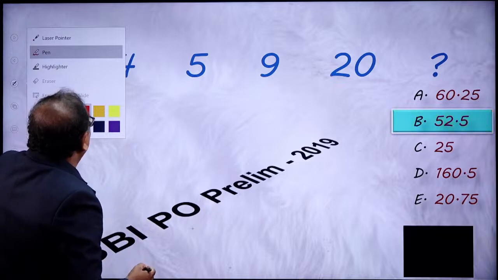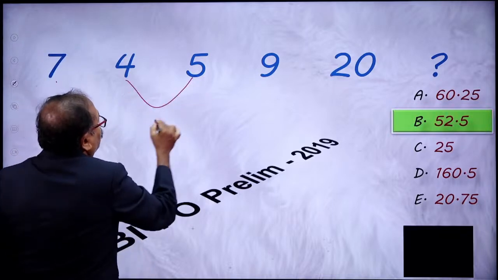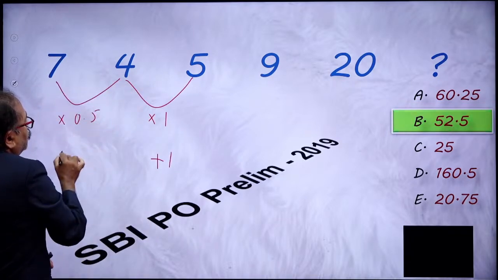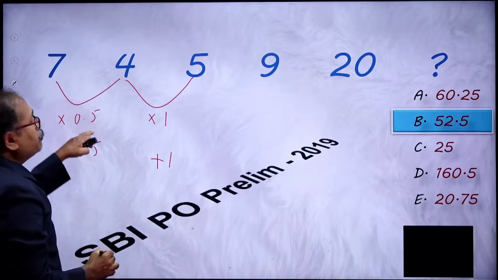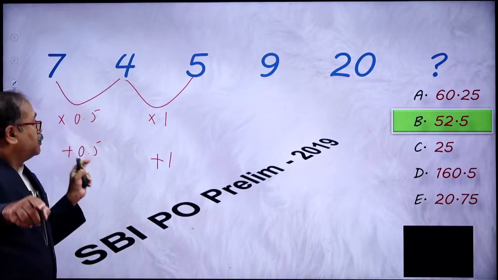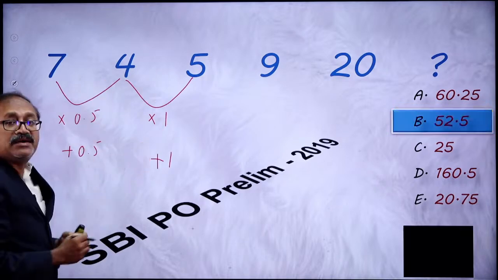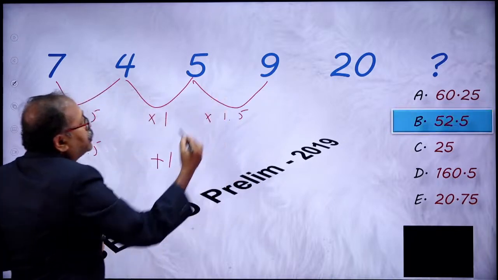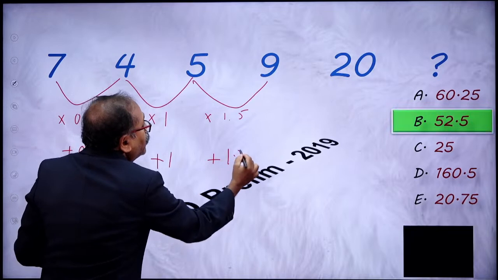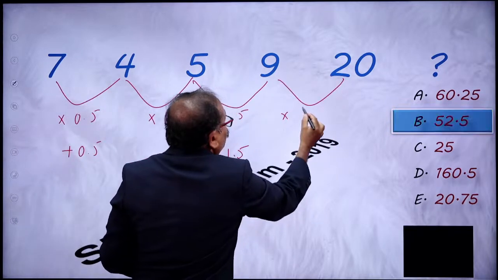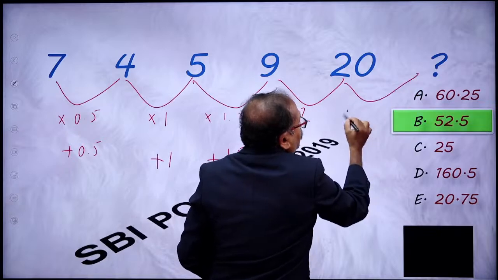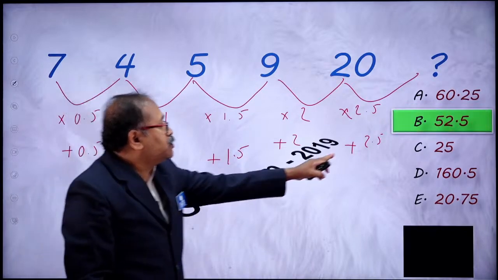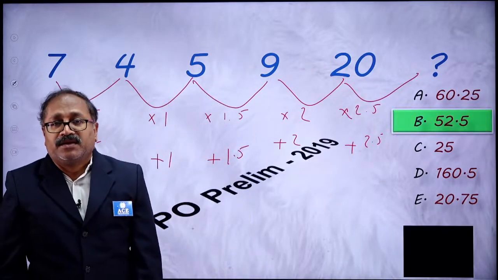So you instantly notice that this is into 1. Look from here, into 1 plus 1. So what could it be? It could be into 0.5 plus 0.5. So we got one pattern here. Now expand the pattern over here into 1.5. So you are getting 7.5 plus 1.5, that is 9. So you got this one as into 2 plus 2. So your answer should be into 2.5 plus 2.5. So into 2.5 is 50 plus 2.5. That's your option B. Well done, sir.